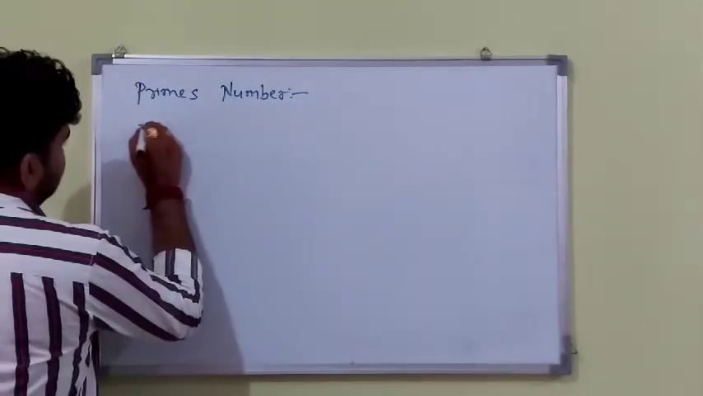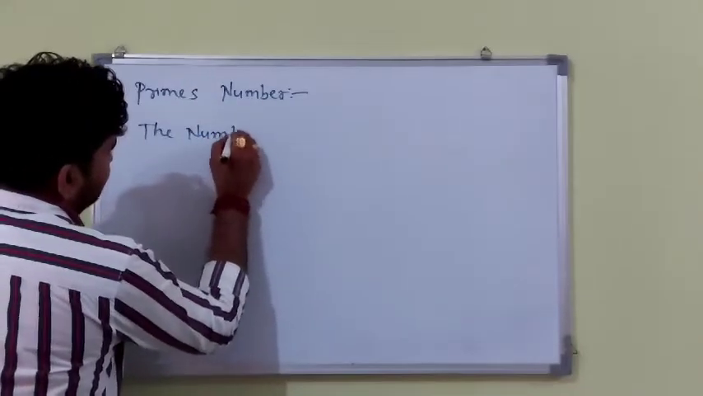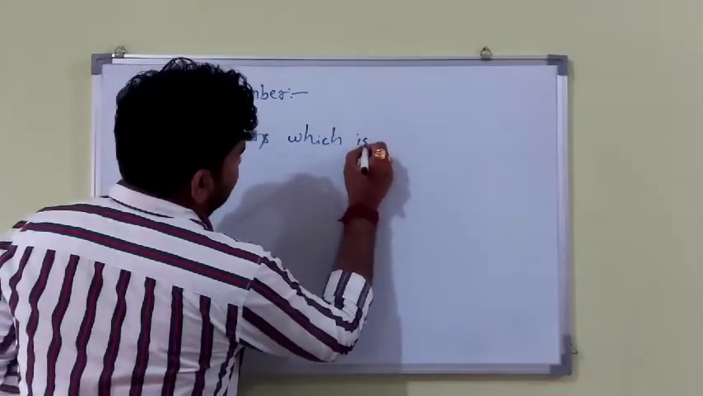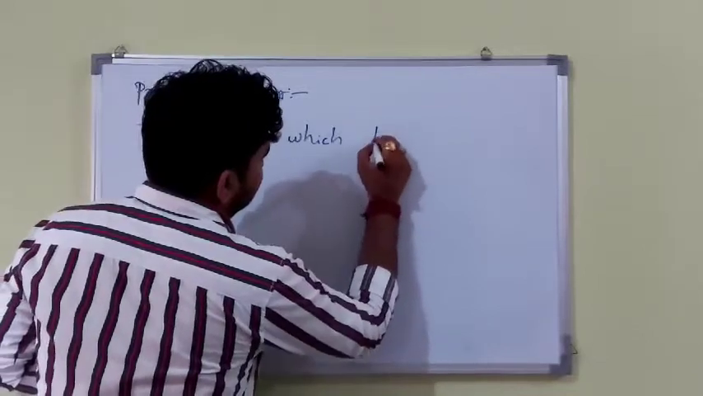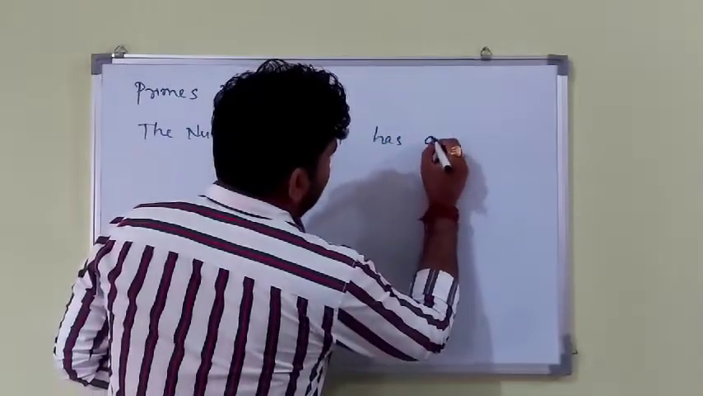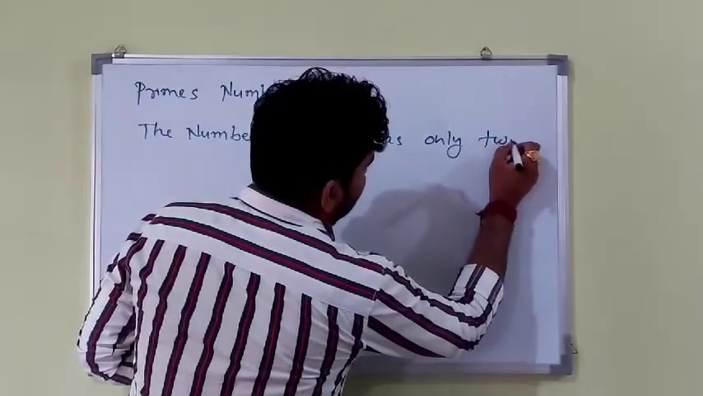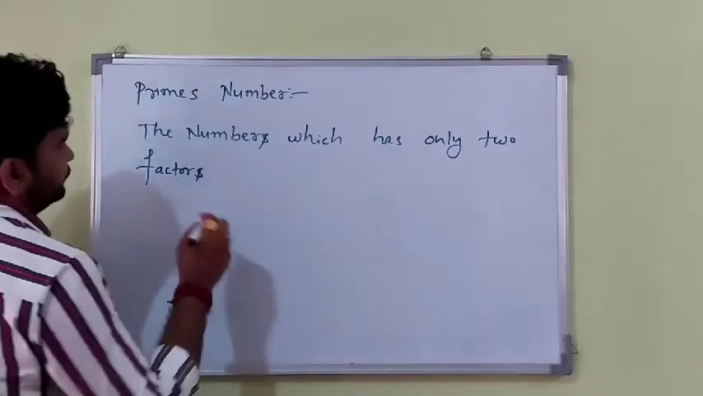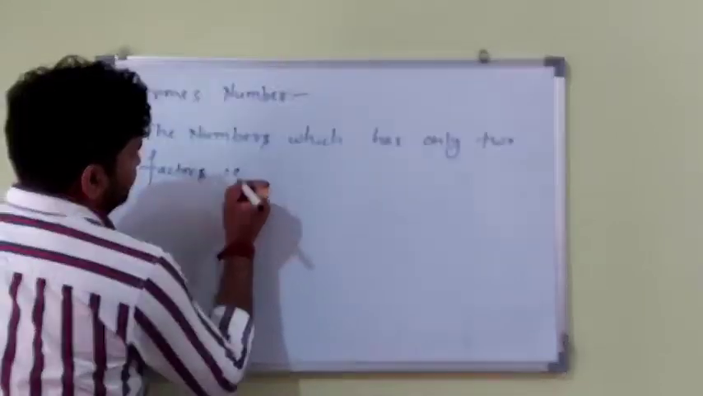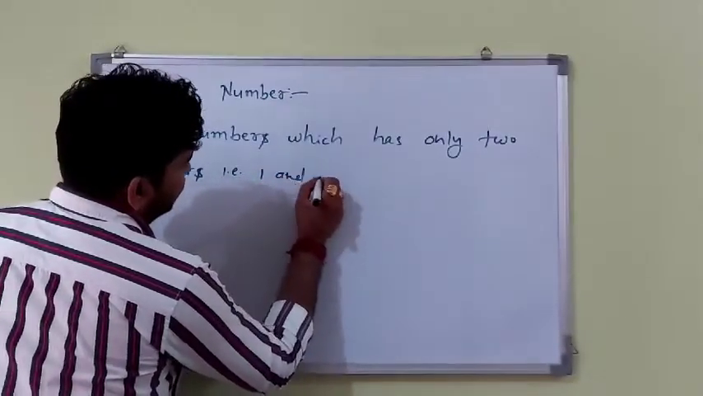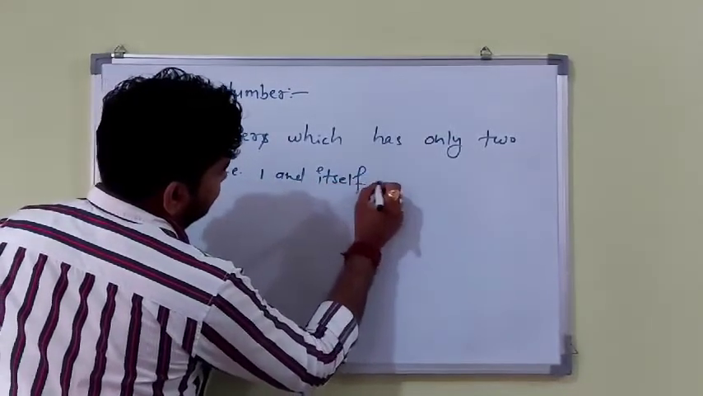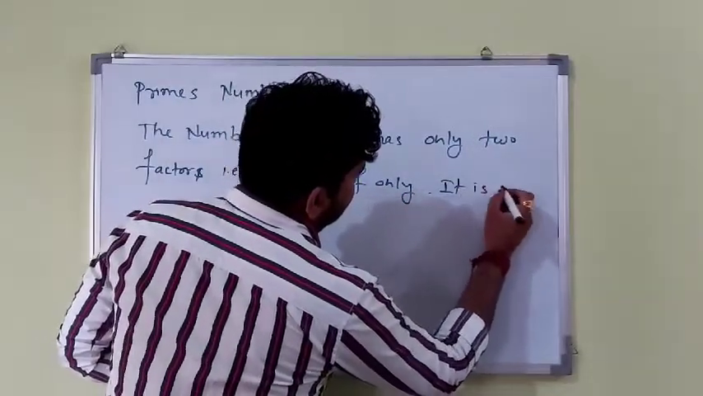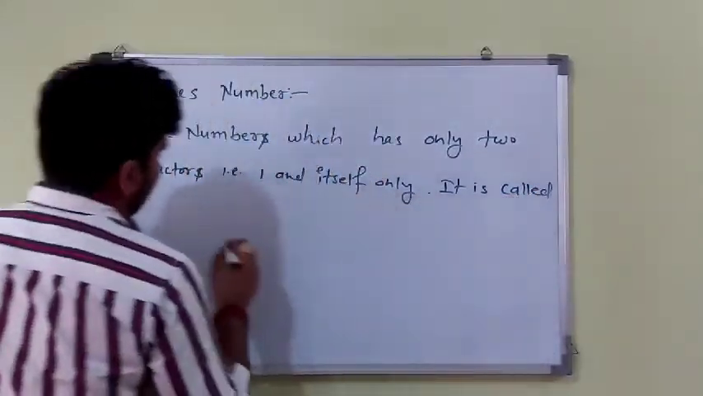What are prime numbers? The numbers which have only two factors, that is 1 and itself only, are called prime numbers.